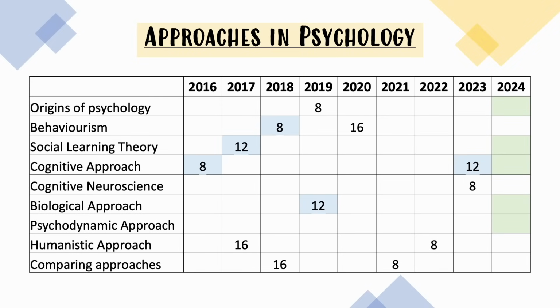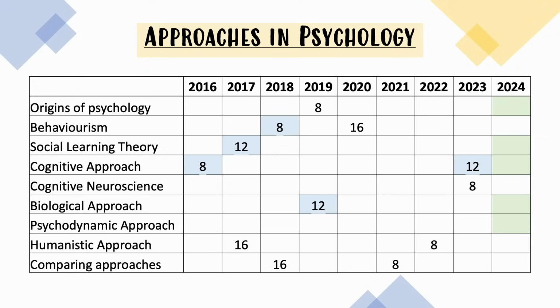The origins of psychology has not come up since 2019. That includes the work of Wilhelm Wundt and the emergence of psychology as a science. Those topics tend to be 8 markers, but there's no reason why those two couldn't come up as one 16 marker, so that might be something to look into.